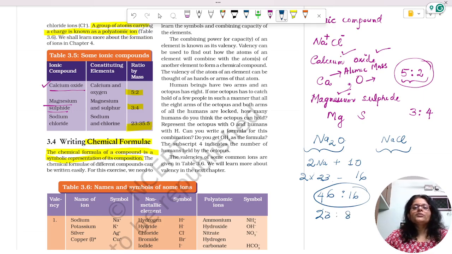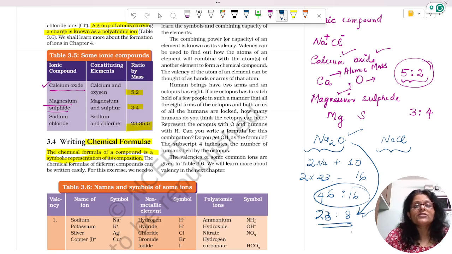This is the simplest form that we got. By simply looking at the chemical formula Na2O, we can find out the ratio by mass in which the elements are combined together.